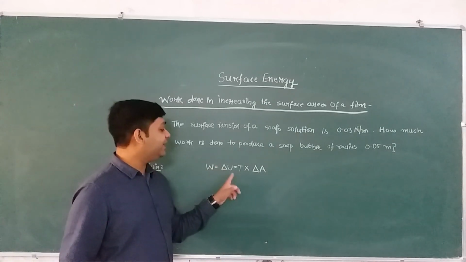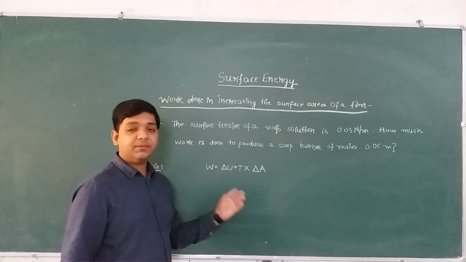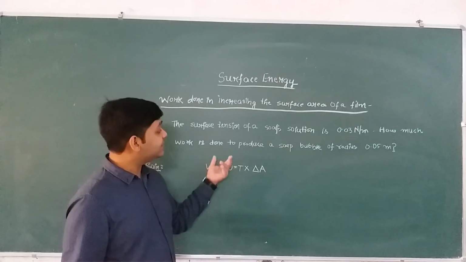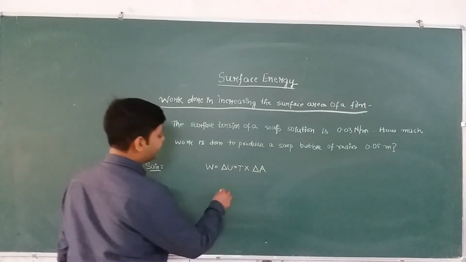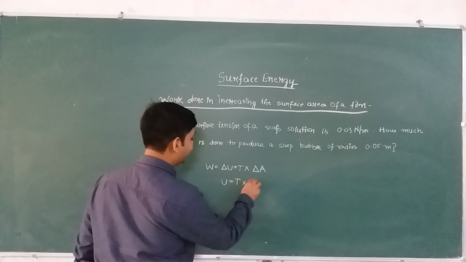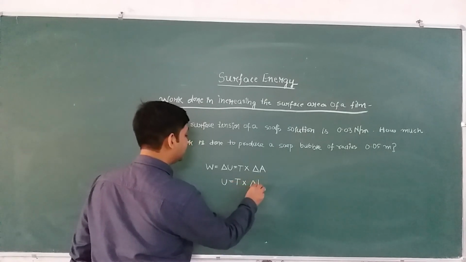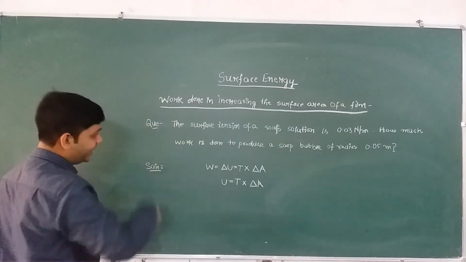So if we write delta U as UF minus UI, that means final surface energy minus initial surface energy, we can assume the initial surface energy is 0. So the final surface energy U will come out to be T into delta A. Right? So we can easily use this relation U is equal to T into delta A.